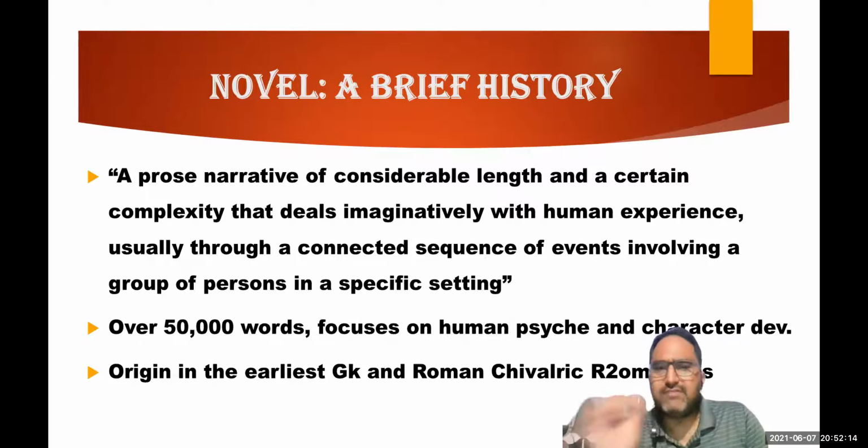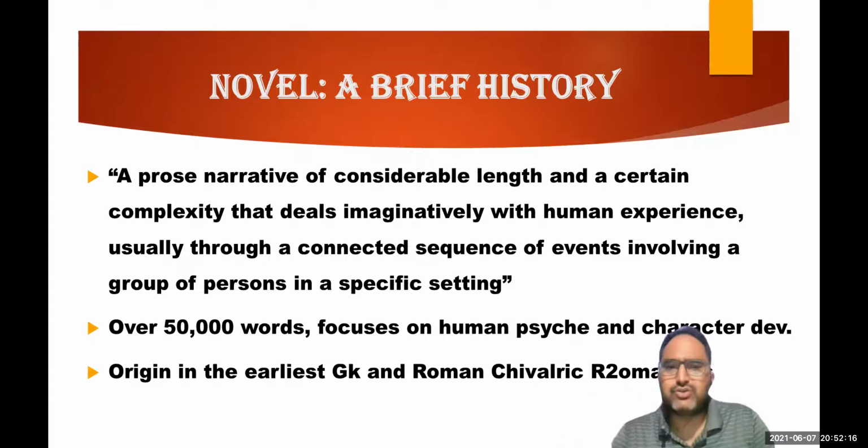In a short story, you have a single event. A short story is based on a single mood, but in a novel, you have different moods. There are different events which are connected together. And a novel involves a group of people. In a short story, you have just 2, 3, or 4, 5 people. In a novel, you can have 10, 15, 20 people as well. And there is a specific setting of the novel, right?